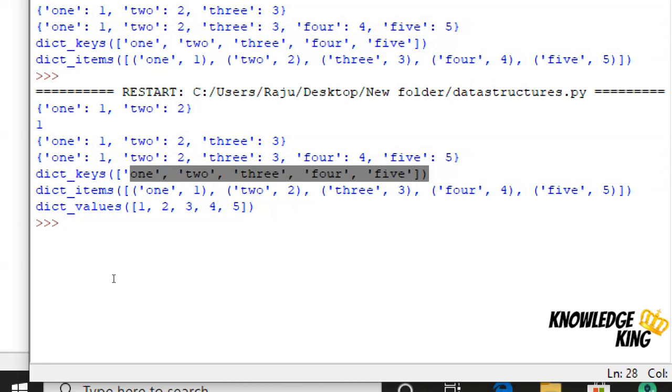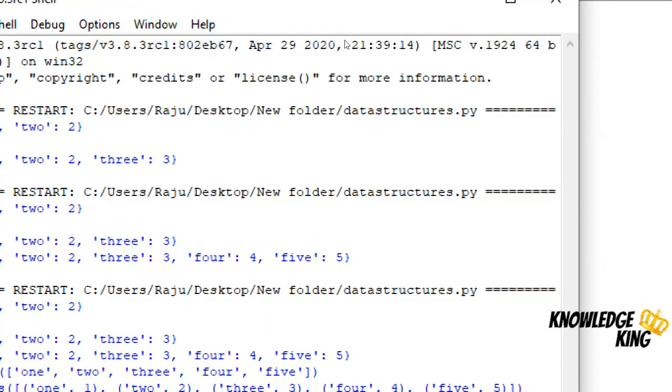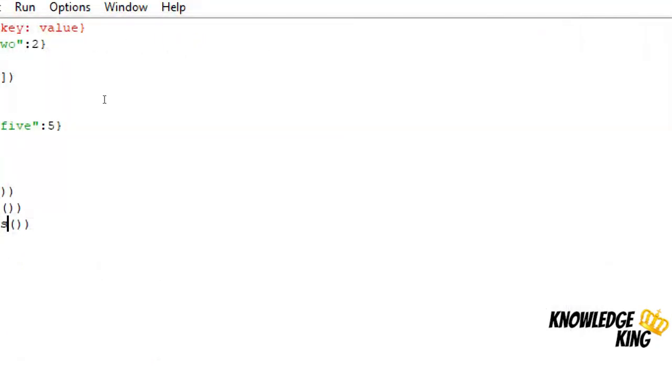And that's it for the dictionary data structure. Now we'll see set data structures.